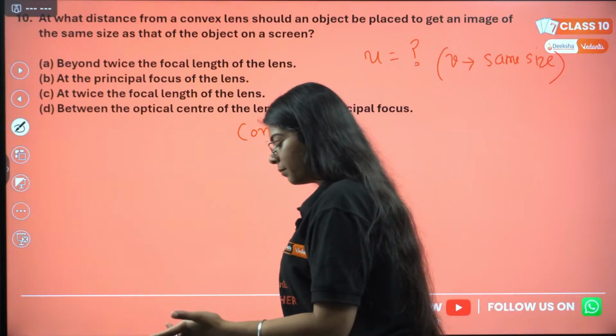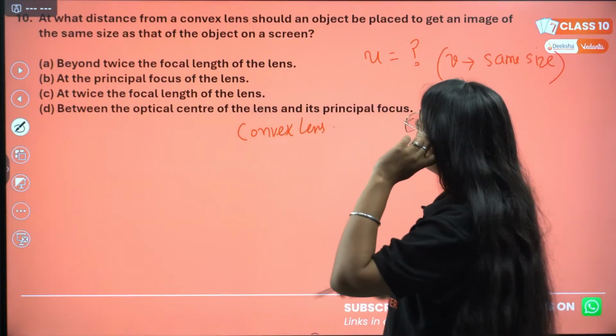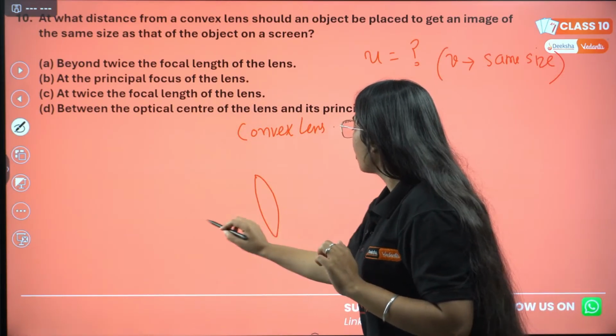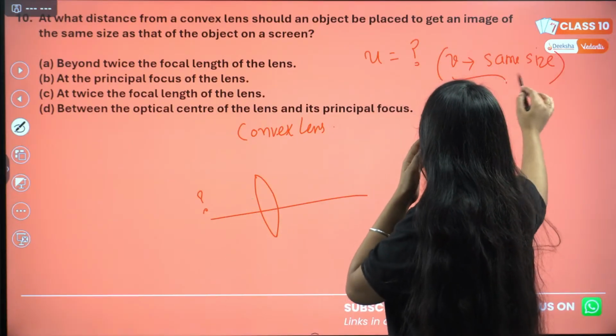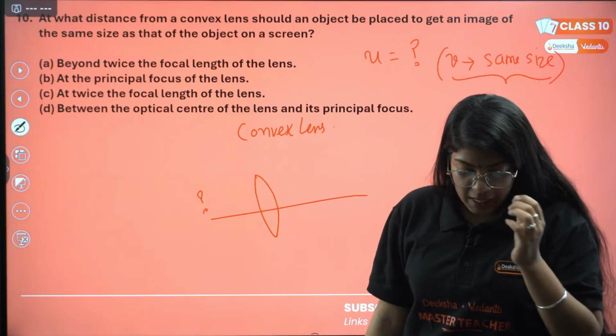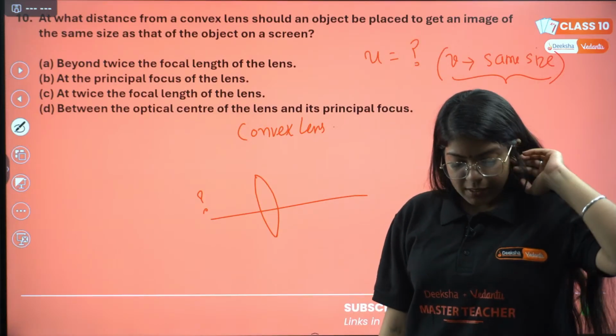This is very easy. We have a convex lens. This is my convex lens, where the object should be placed so that the height of image should be same as that of the object. Kenzu, Arjun is saying C.